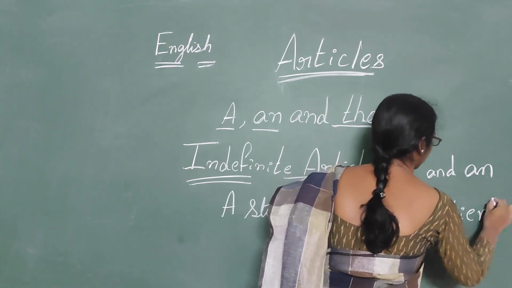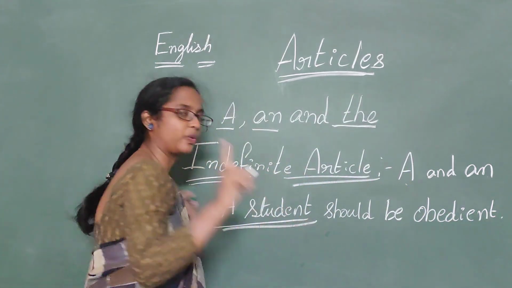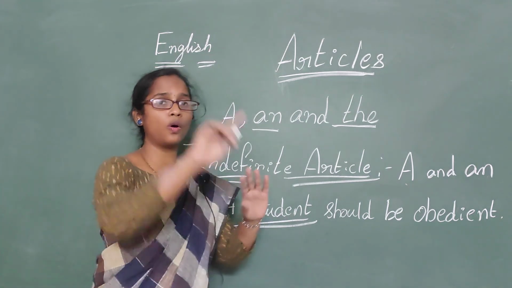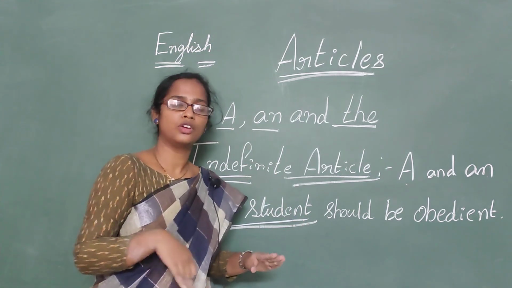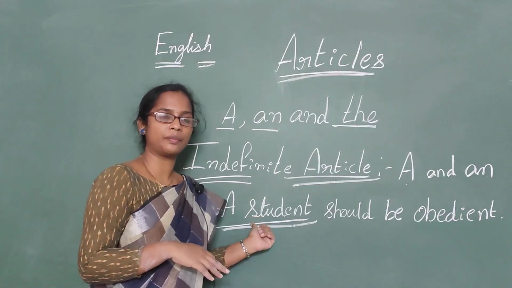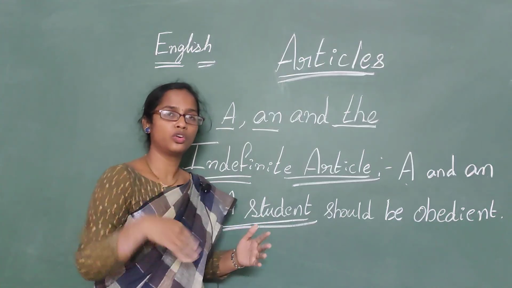Obedient. Okay, so here we are not talking about one single person in particular. This represents a whole class, a whole group of students. Got it, children? Where to use a: when we talk about something in whole, to represent the whole group.